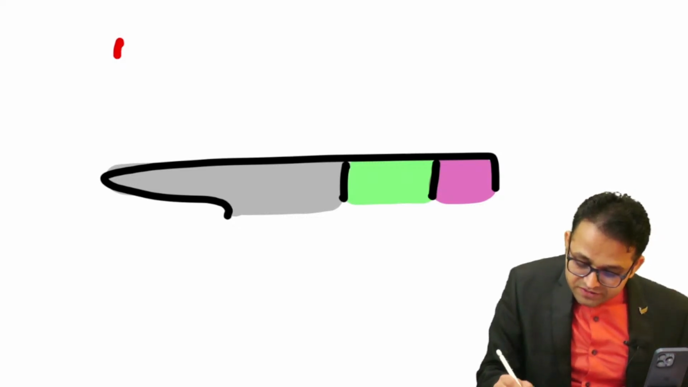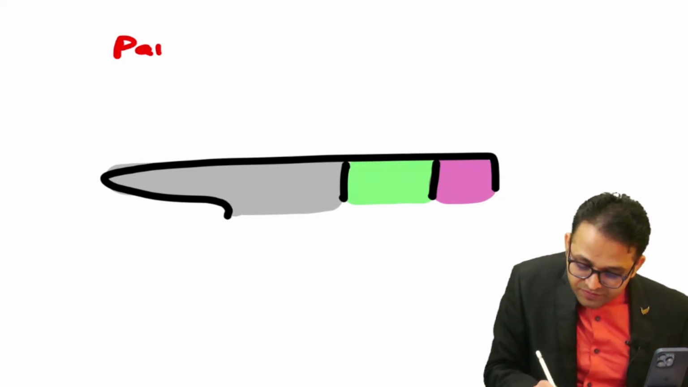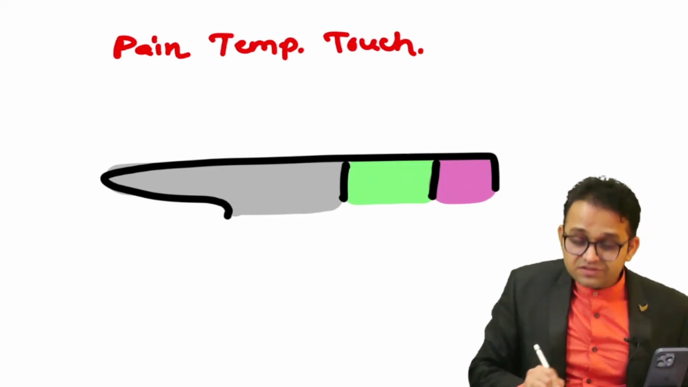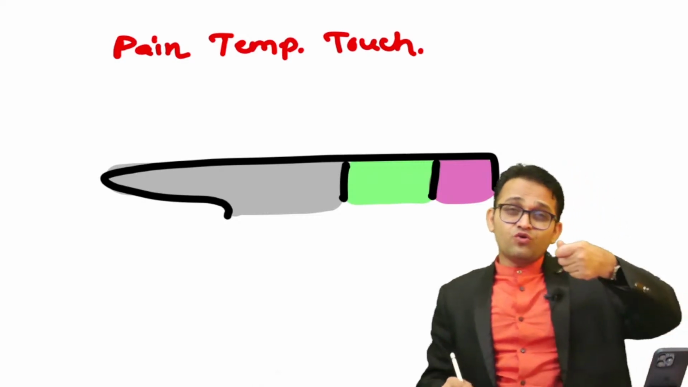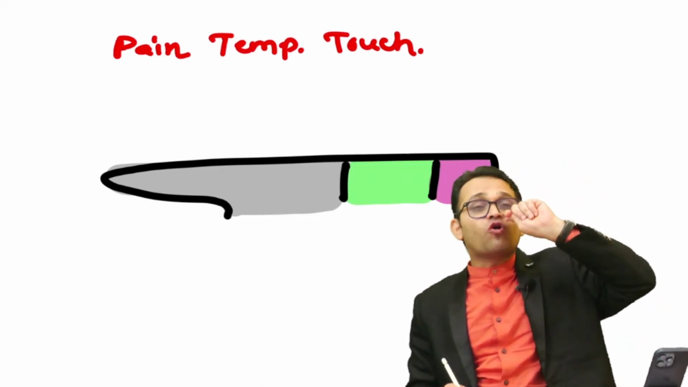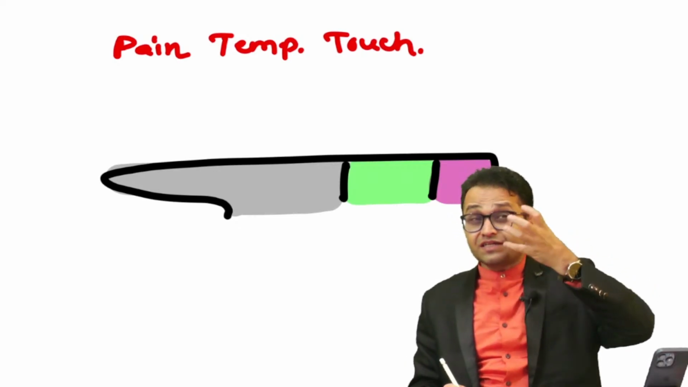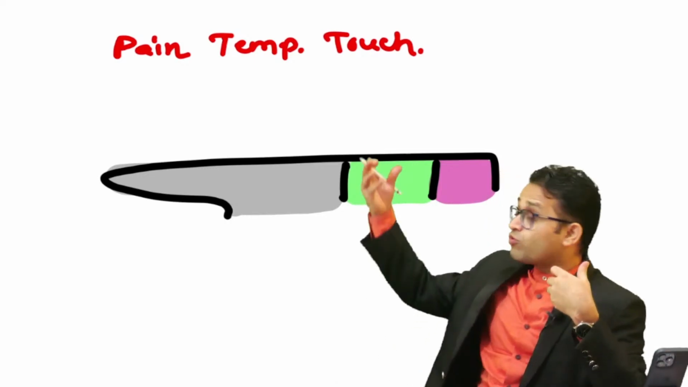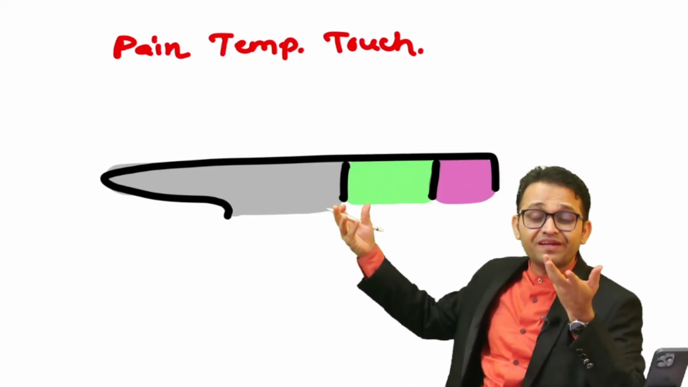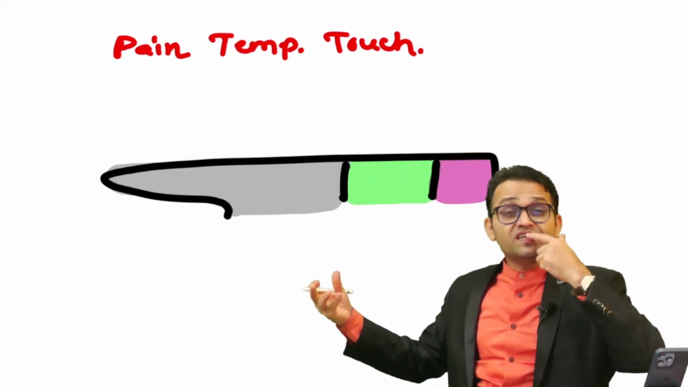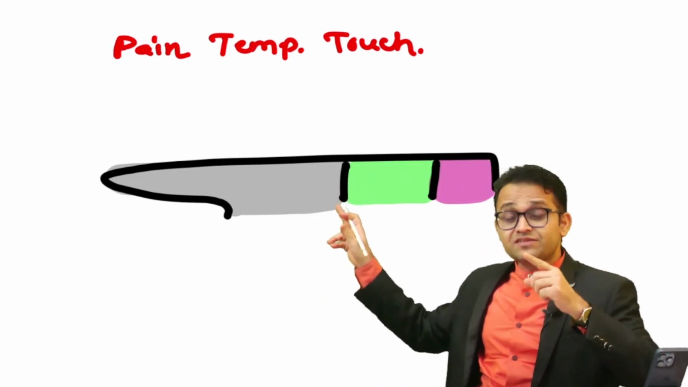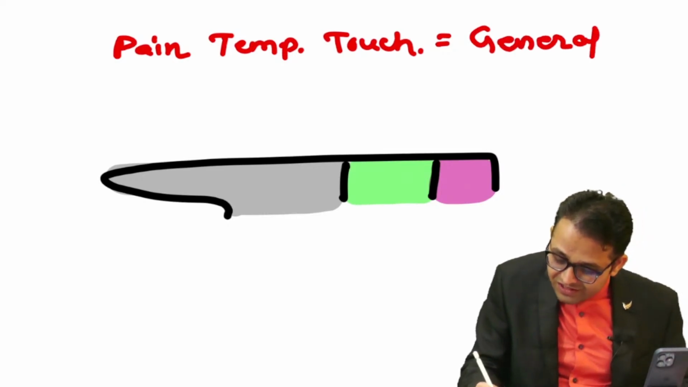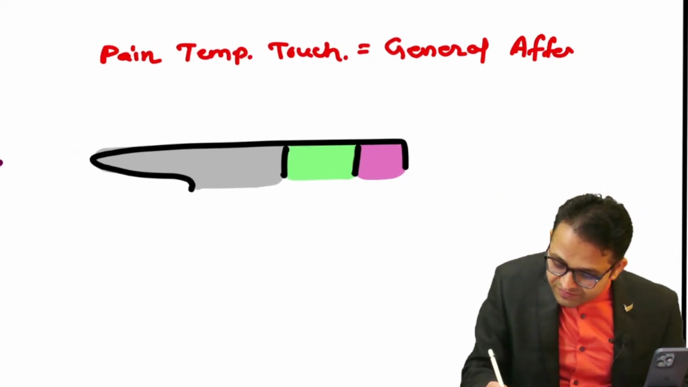The tongue is carrying, catch this point, understand this point, make the concept: pain, temperature, touch. Yes or no? When you drop hot coffee on the tongue, the tongue will tell you it is hot. Yes, it will tell about the pain in the tongue. There will be pain when hot coffee comes, and you can also know touch. So the tongue is carrying general sensation, meaning general afferent.